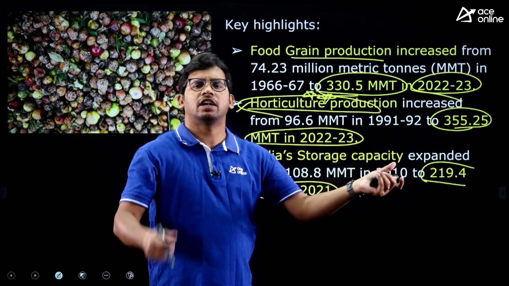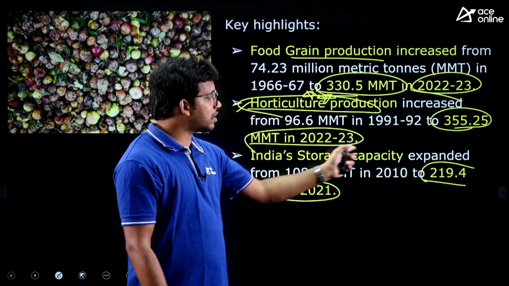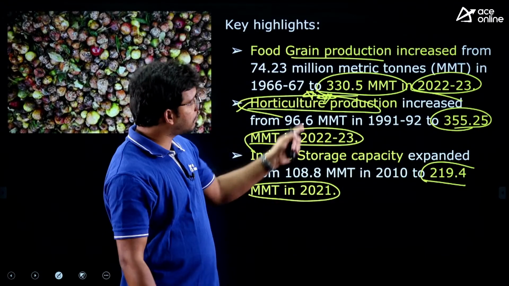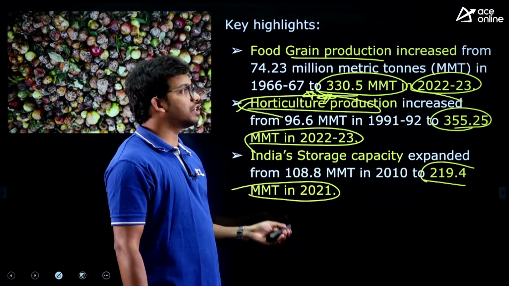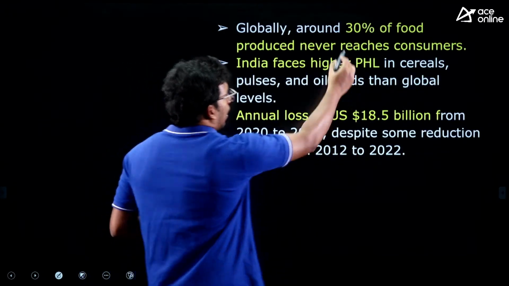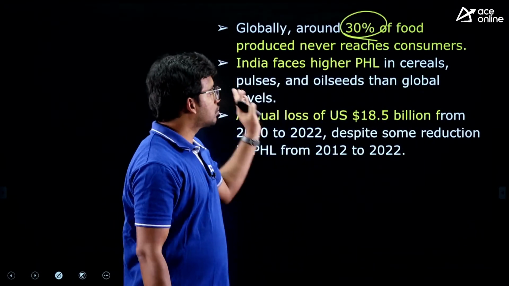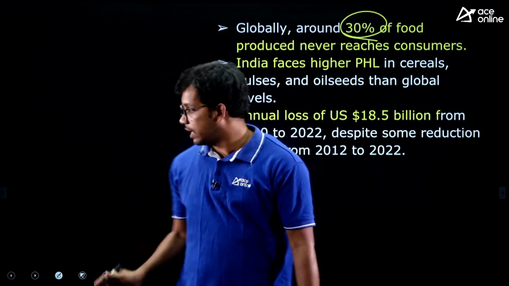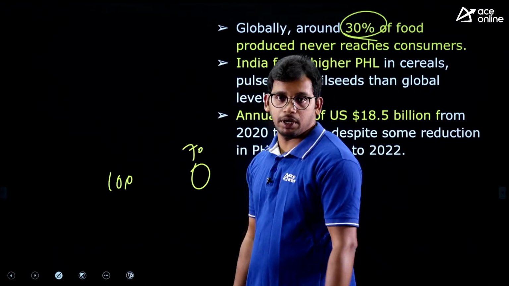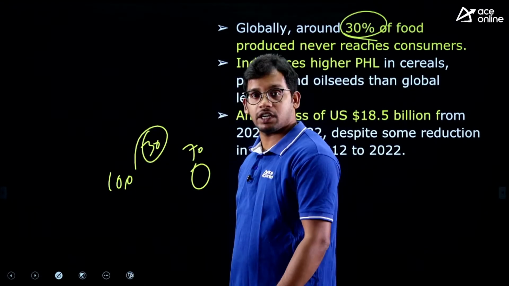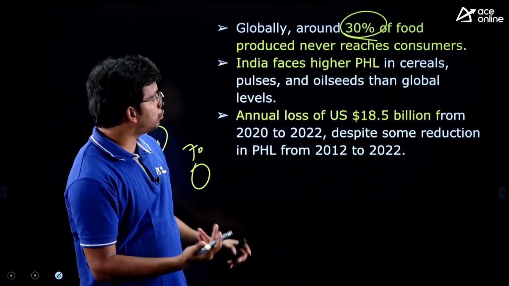Whatever the production is, at least we need to have that amount of storage in India, but that is not the case. So these numbers are very important for you to justify answers, and they may ask you in objective questions as well. So this is the existing condition of India. Now around 30% of total food around the globe is getting wasted. If you produce 100 tons, only 70 tons is available for consumers. So 30 tons are getting wasted between production and reaching the consumers, which is a huge amount of wastage.